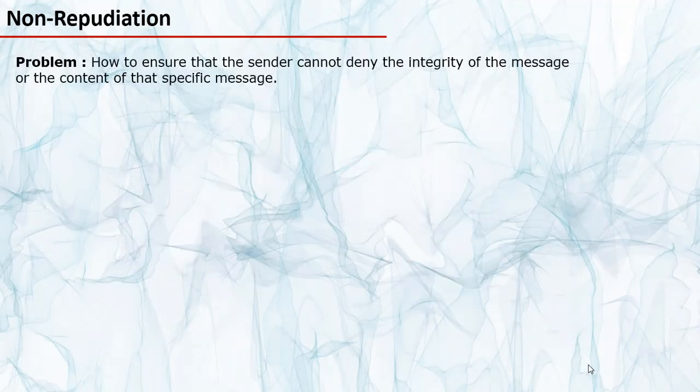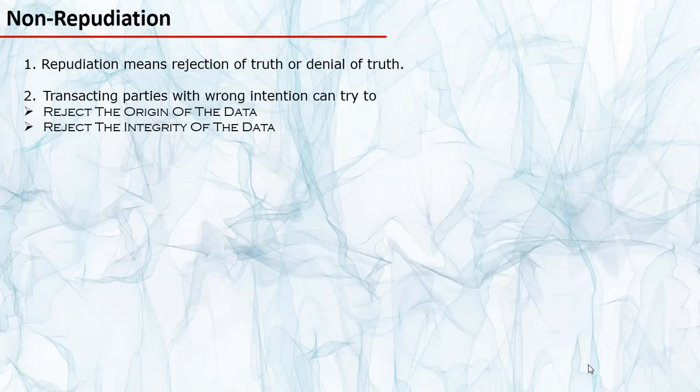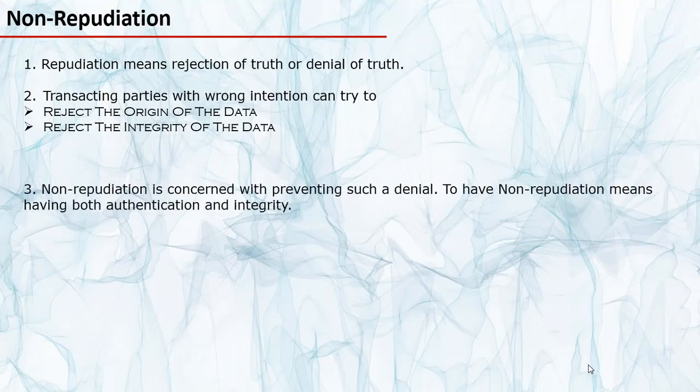So let's revisit our question which we left before in the previous slide. What can transacting parties possibly try to deny in the transaction? Transacting parties with wrong intention can try to reject the origin of the data. The person can also try to reject the integrity of the data itself, that he didn't send that specific message even though he agrees that the message came from him. So non-repudiation is concerned with preventing such a denial that we just observed between Vinod and Sindhu.